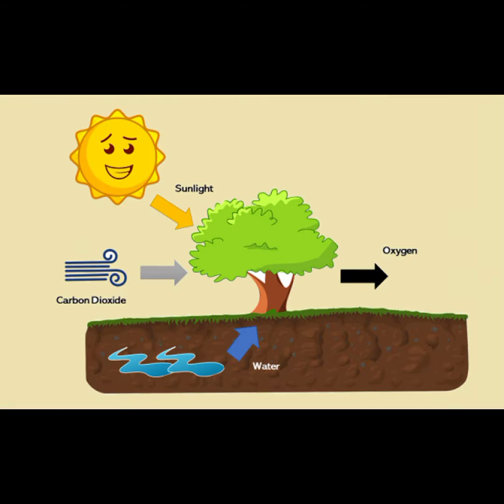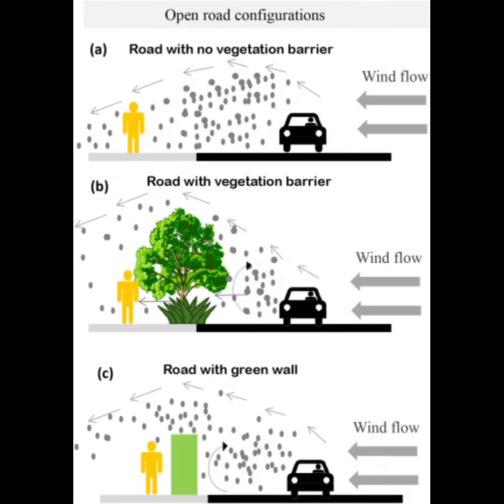So how do trees create much needed oxygen for us humans? Trees absorb carbon dioxide through their leaves and break it down, releasing oxygen into the air. One mature tree can produce enough oxygen for up to 18 people, depending on the size and the type of the tree.